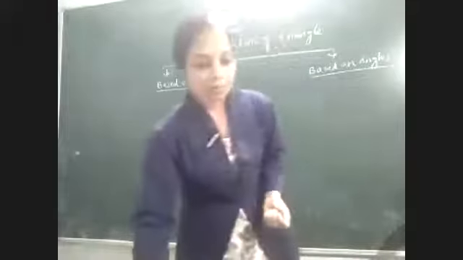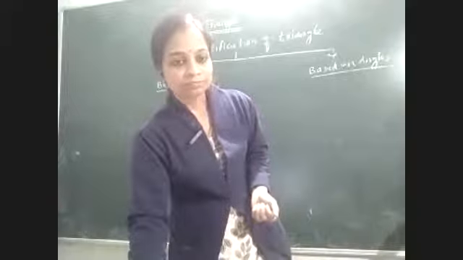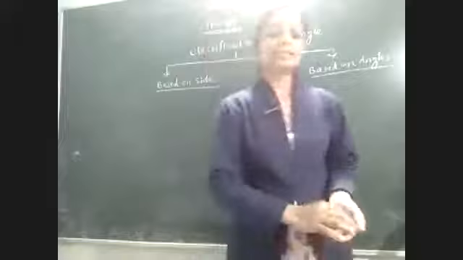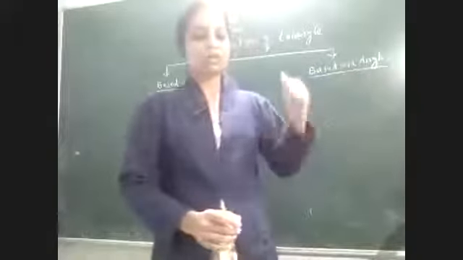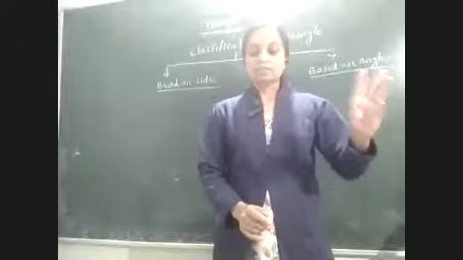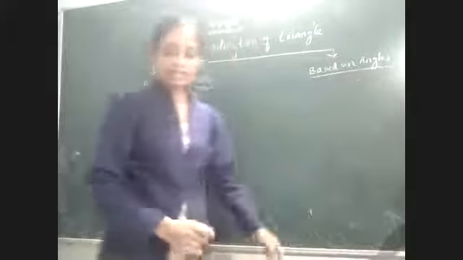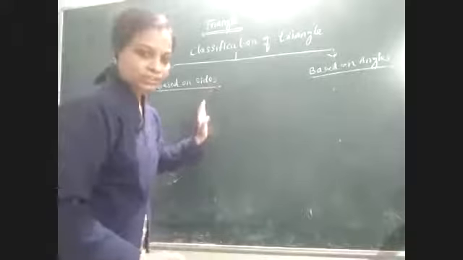Next, one more type is what? Obtuse angled triangle. Vishala kona tribhuja. There are 3 types of the triangle based on the angle. So let's see one by one. First we'll see based on sides.